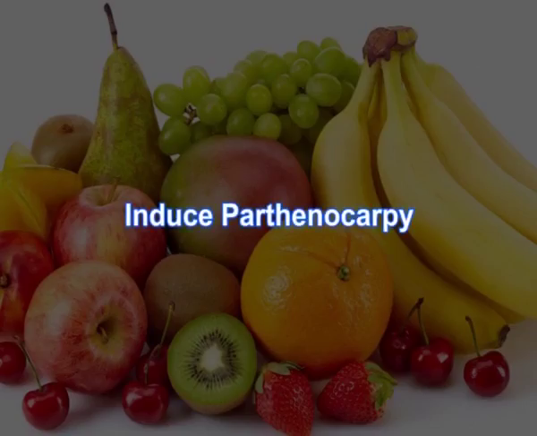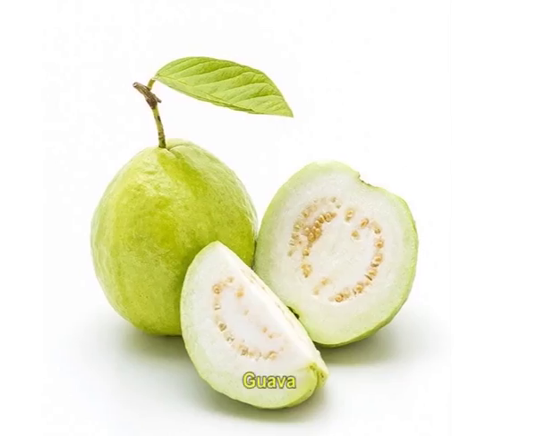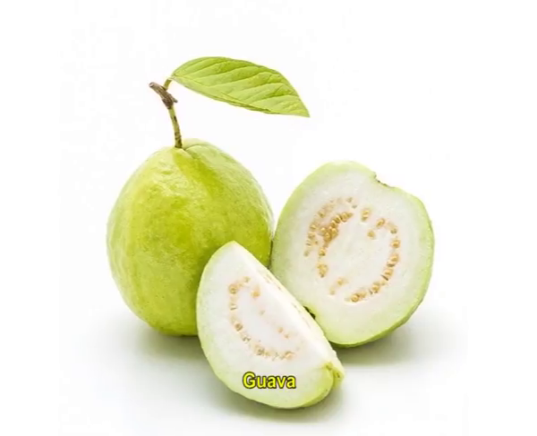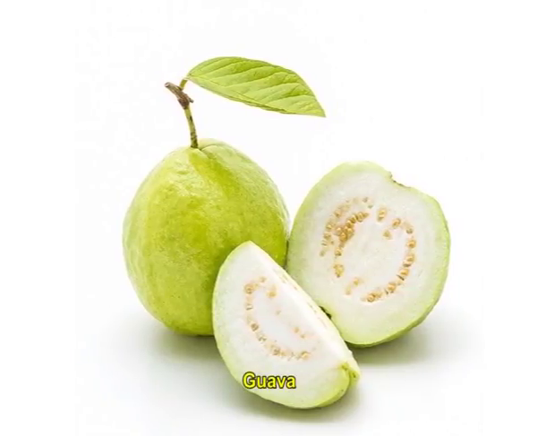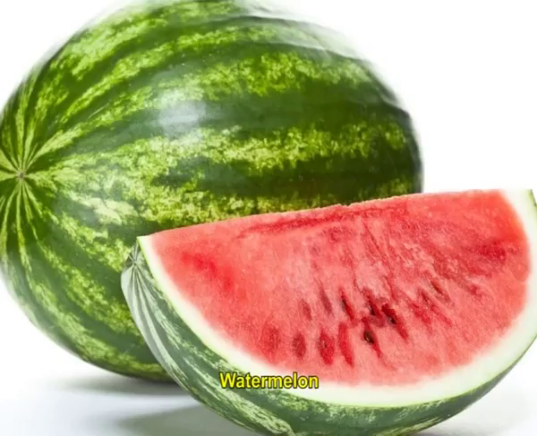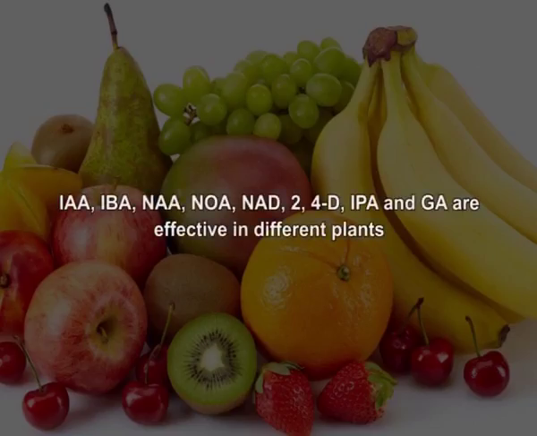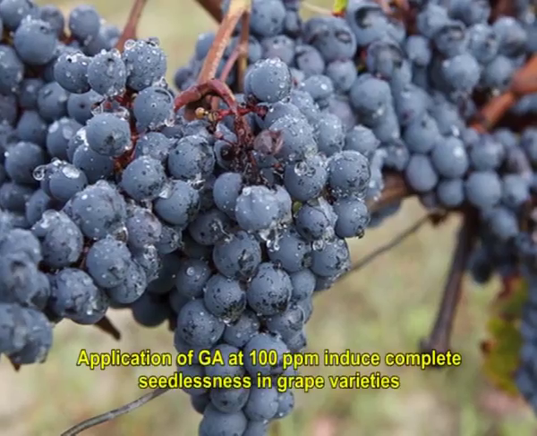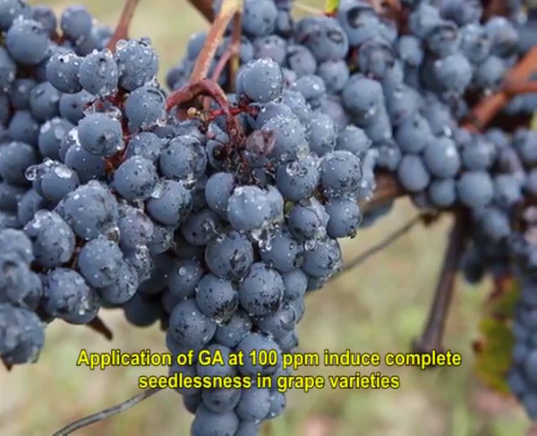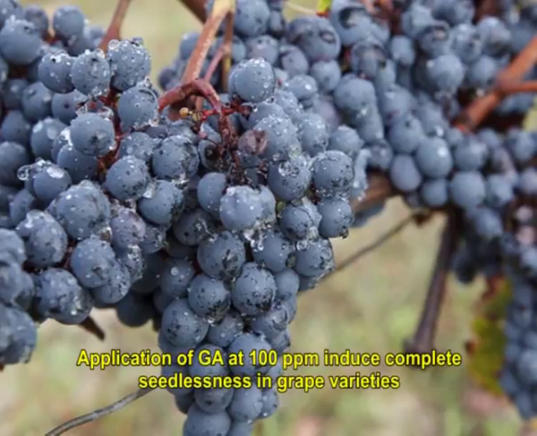Then induction of parthenocarpy is also possible through use of growth regulators. Parthenocarpic fruit set could be induced in fruits like guava, strawberry, citrus, watermelon, etc. The auxin group like IAA, IBA, NAA, NOA, NAD, 2,4-D, IPA and GA are effective in different plants. Application of GA at 100 ppm induces complete seedlessness in grape varieties.